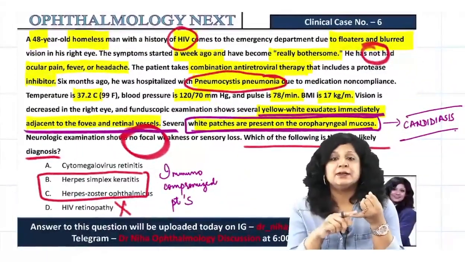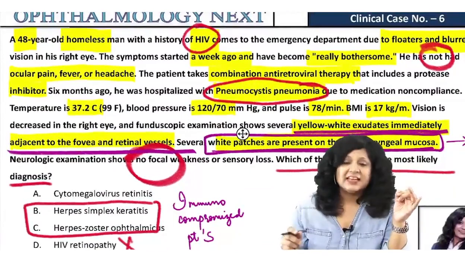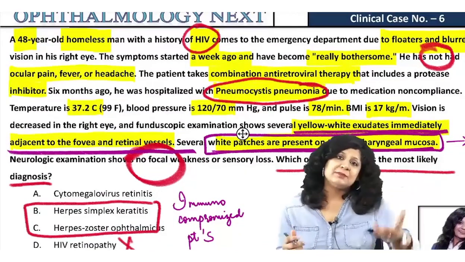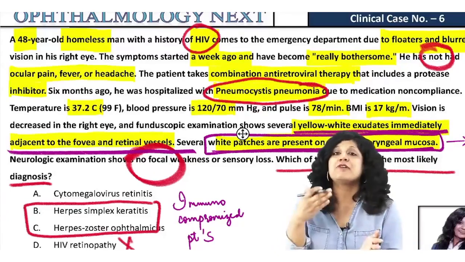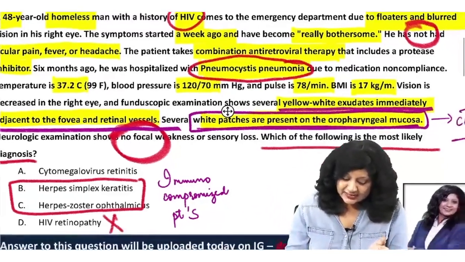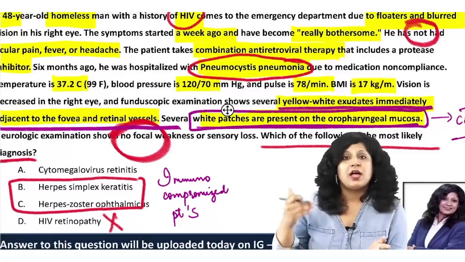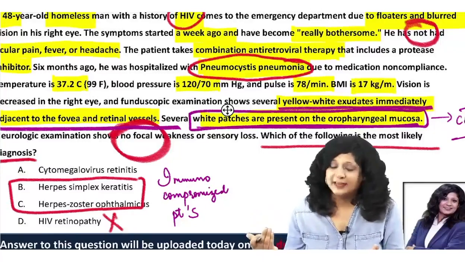A 48-year male patient who is homeless, he has a history of HIV, he is having floaters. Now floaters can be present due to the vitreous degeneration, and that can be present because you have fibrinoid necrosis and vasculitis present in the vitreous cavity. Symptoms started a week ago and now they are increasing. There is increasing vasculitis as well as the necrosis there.